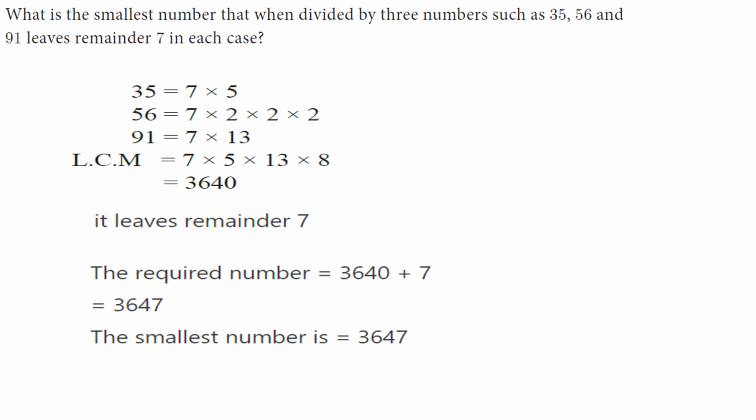So next the LCM. LCM means what? Here first the common element, what? HCF, that is 7. So you write that first. After that write 5 into 2 into 2 into 2, that is 8, and 13. If you multiply you get 3640. Since it leaves remainder 7, we need the required number: 3640 plus remainder 7. So the smallest number is 3647.